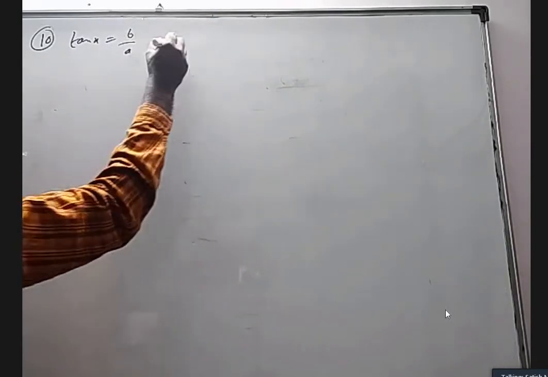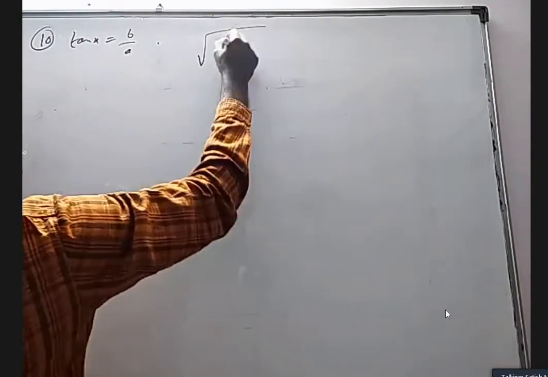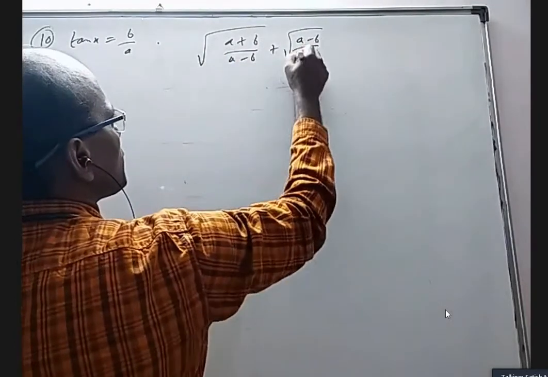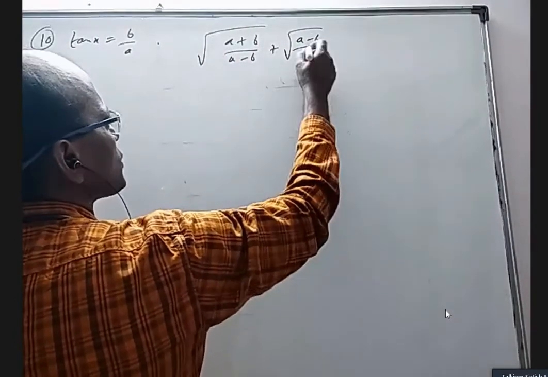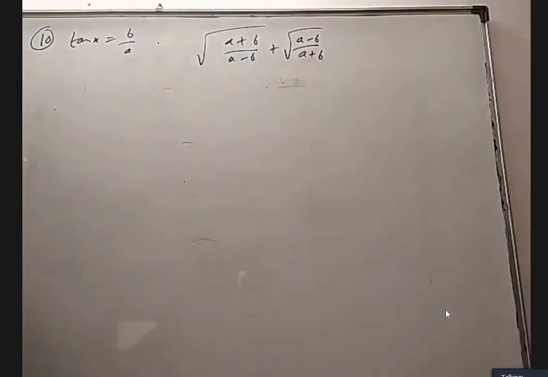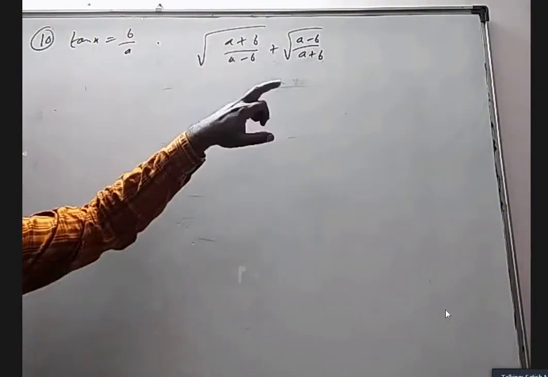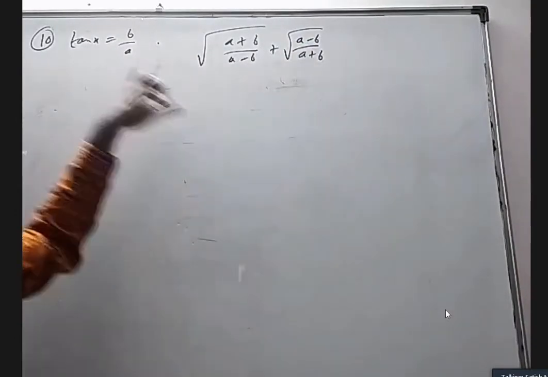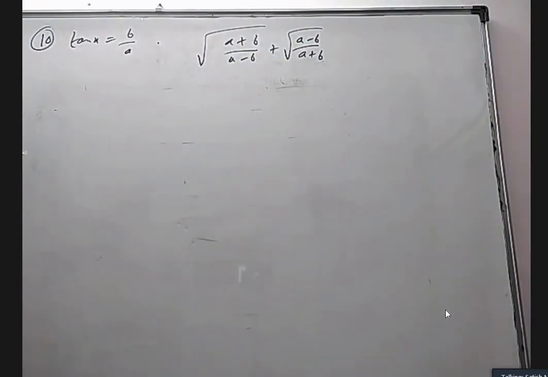Okay, I think they gave tan x is equal to b by a, and they're asking about root of (a plus b) by (a minus b) and root of (a minus b) by (a plus b). They want us to simplify. Actually, you can divide by a all over. Then it becomes 1 plus b by a, 1 minus b by a. Here also 1 minus b by a by 1 plus b by a, and you can write b by a as tan x. And then you can try to simplify.